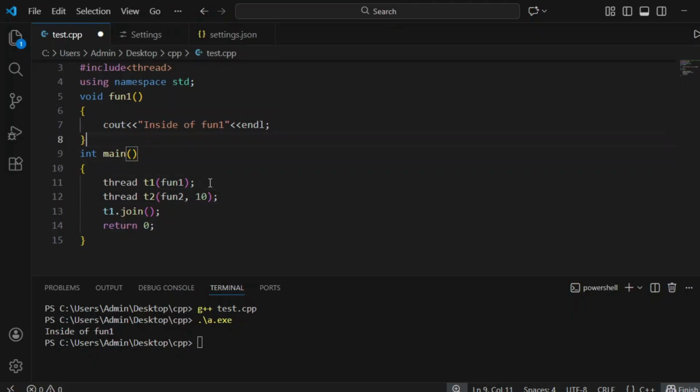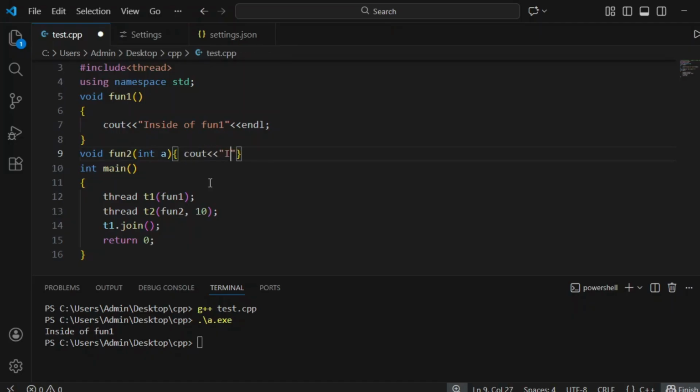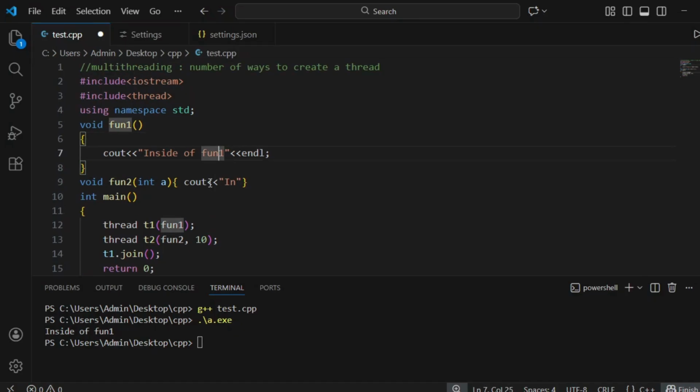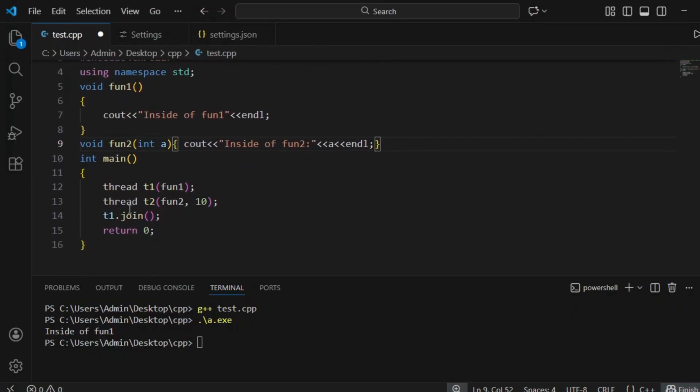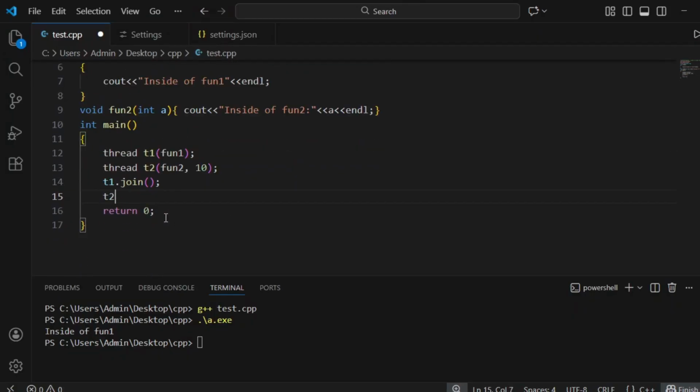So void fun2 int a. Instead of fun2, pass the value a, and the main thread has to wait with t2.join.